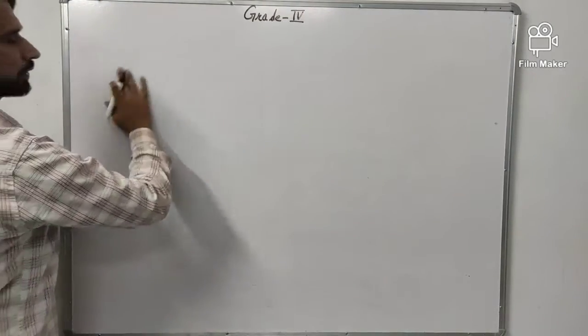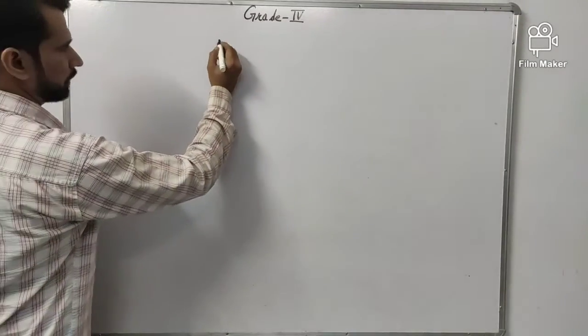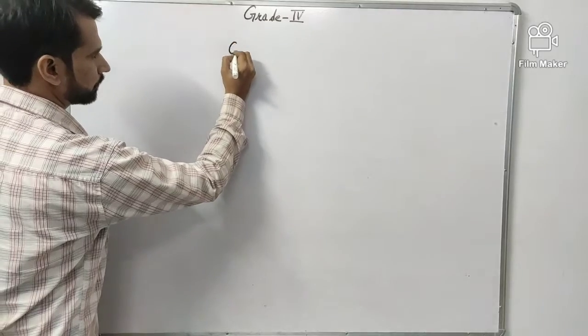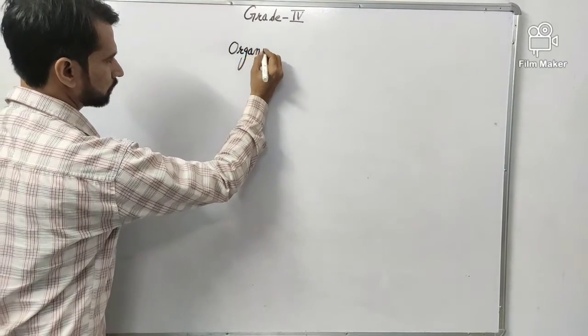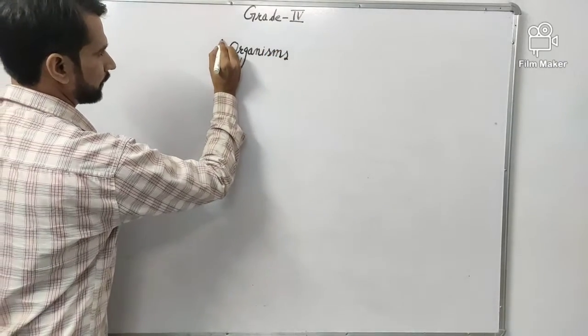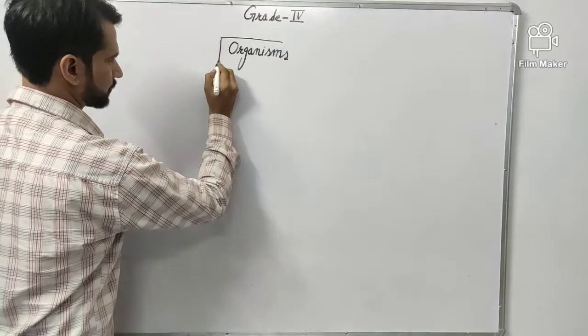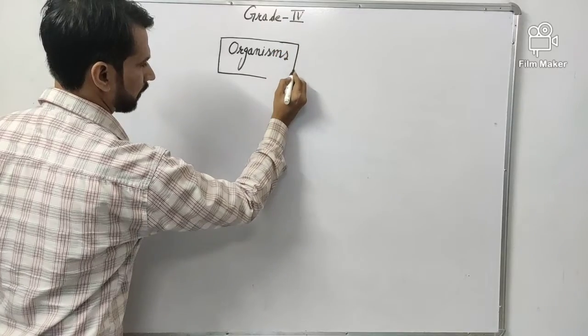What was the question? In the question there was a table. What was in the table? In that table you have been given two types of organisms. What are organisms?